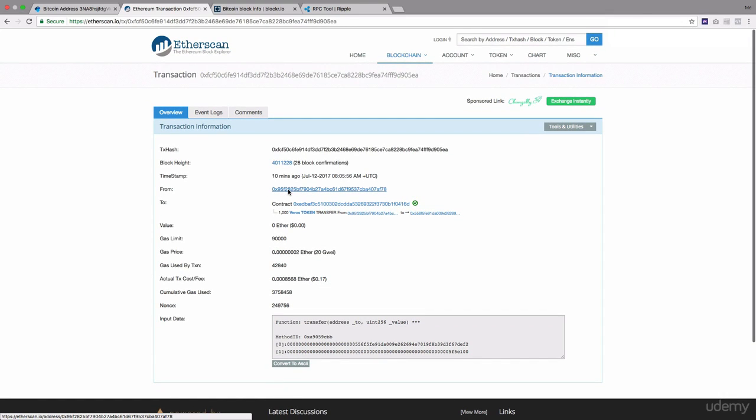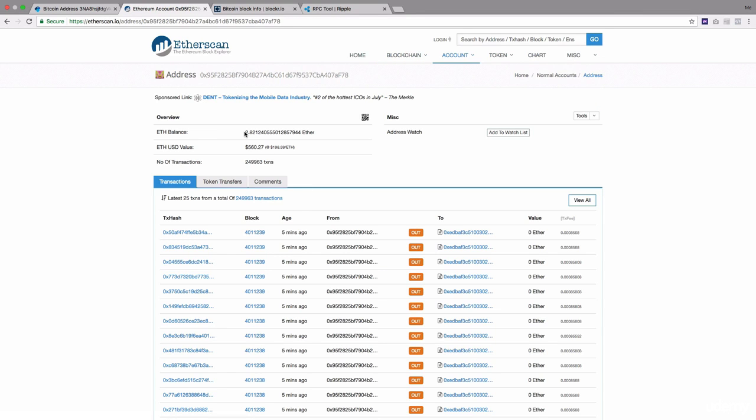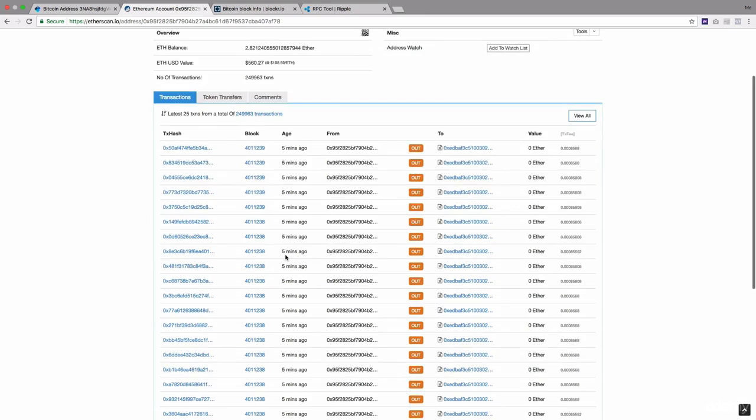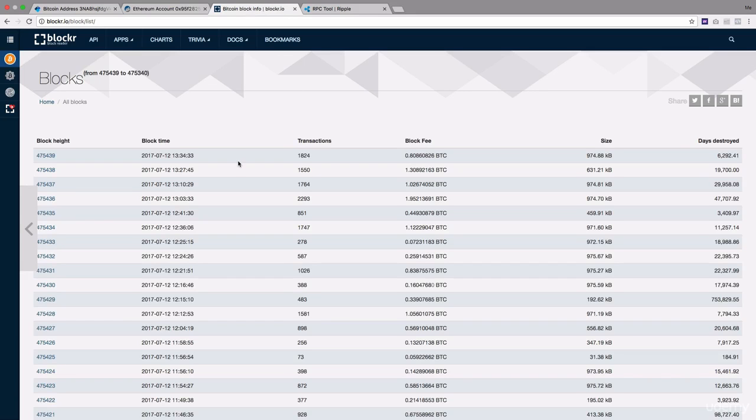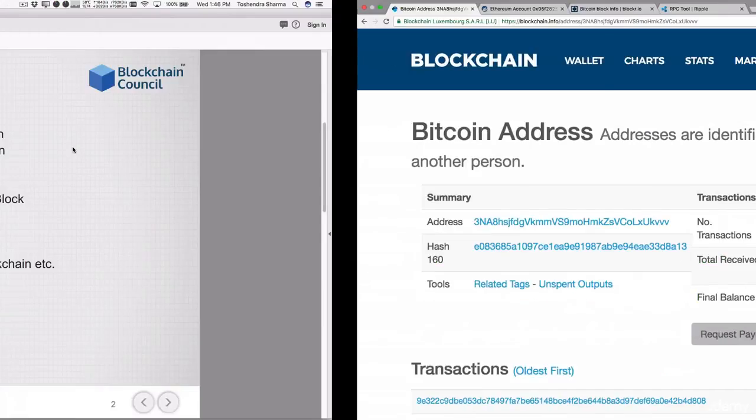Let's go to the address. So this is the address. This is the person who invested in the crowd sale. This person has 2.82 ethers in his wallet, right, at $198 per ether as a balance. So this way you can actually explore the entire blockchain without any explicit permission required from the blockchain owners, because there are no owners. This is all public. There are tons of other blockchain explorers as well. You can also build your own blockchain explorer and deploy it anytime. So this is called a public blockchain.